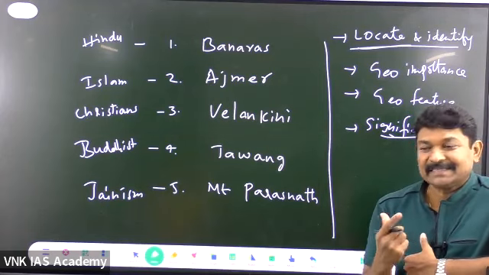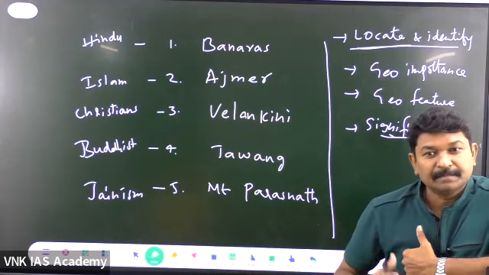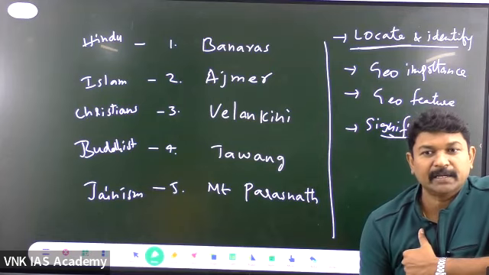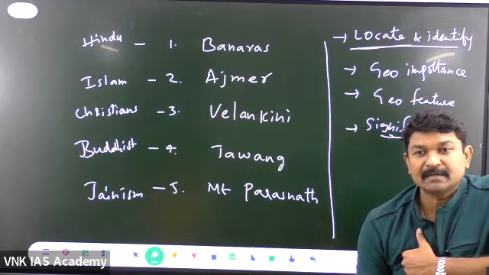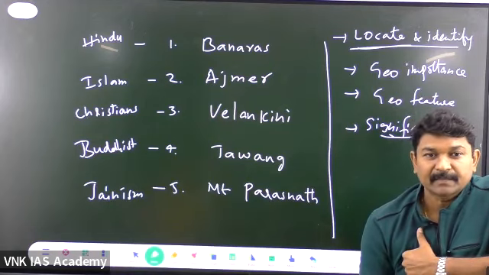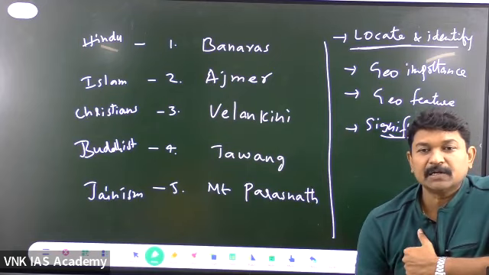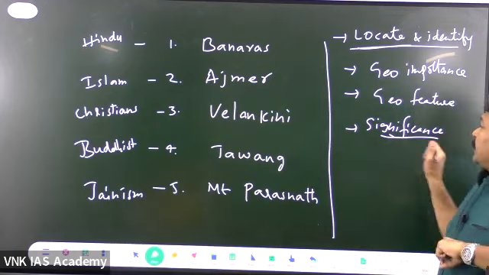There are certain places of military significance, like Pathankot. Pathankot is a strategically located area. Siliguri, strategically located area. Silchar, strategically located area. Also Gilgit, in Jammu and Kashmir, a very strategically located area. These are the places you need to specifically signify.